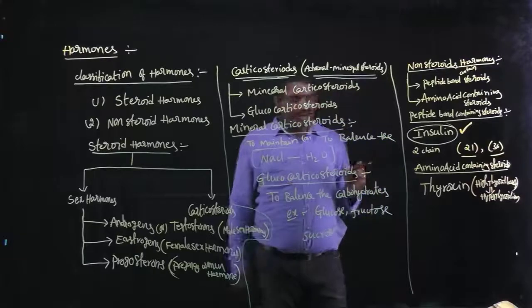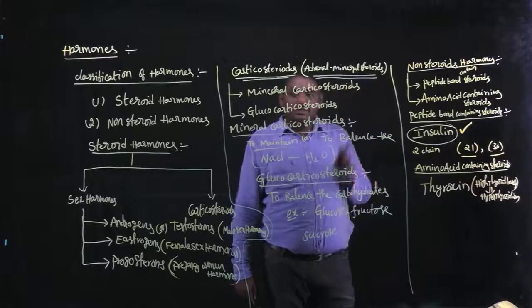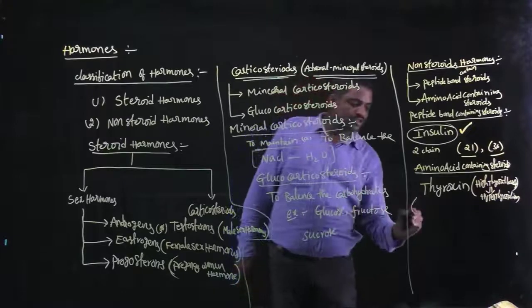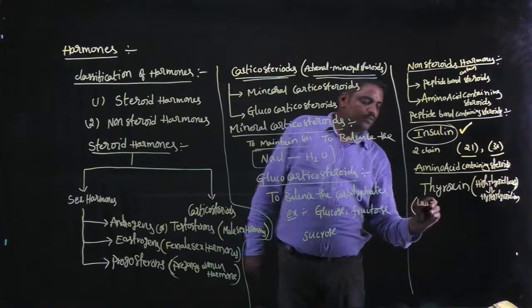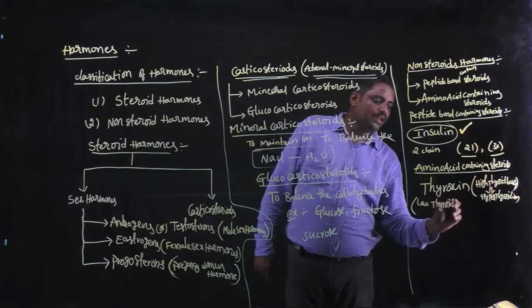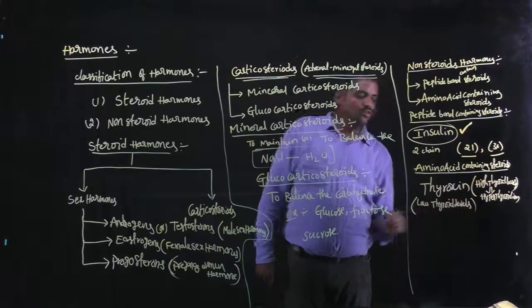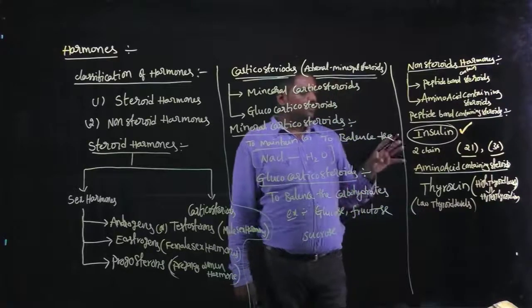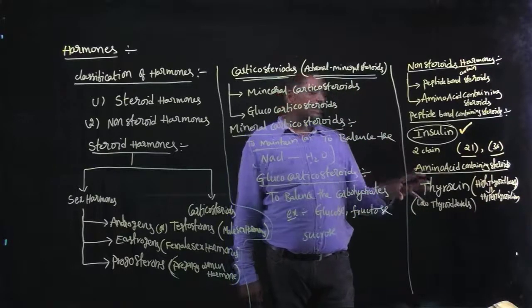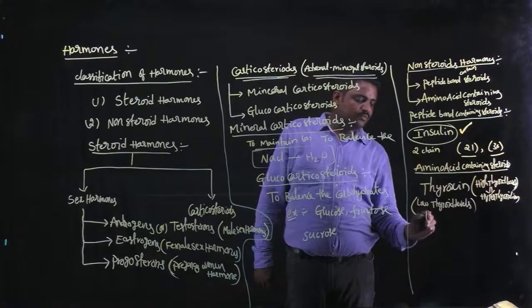Some persons are affected by low thyroid levels. Persons with low thyroid levels are affected by hypothyroidism.